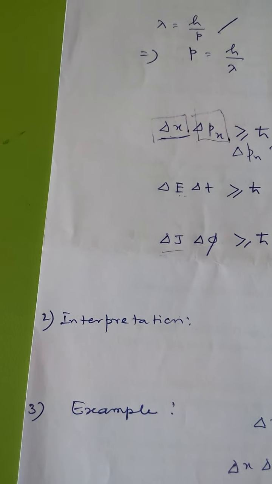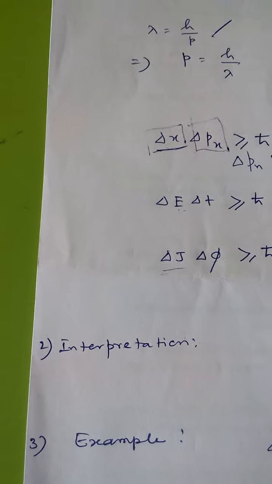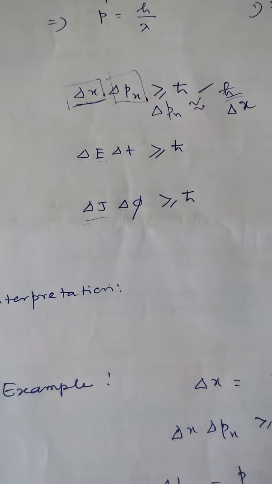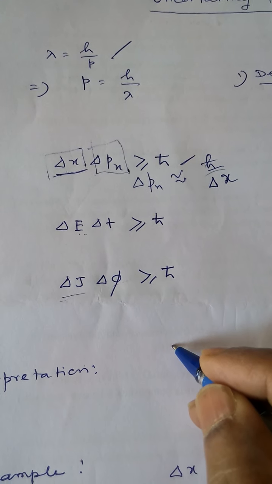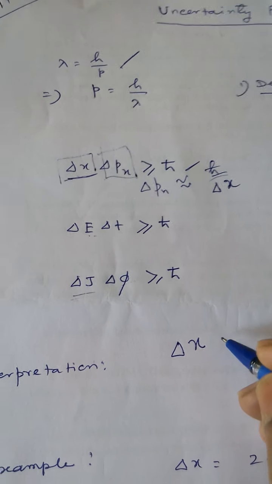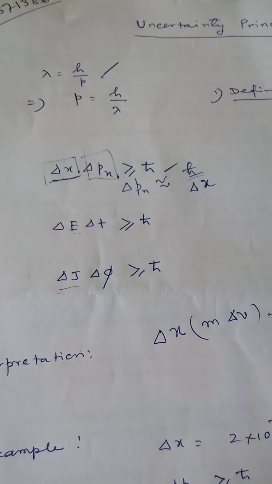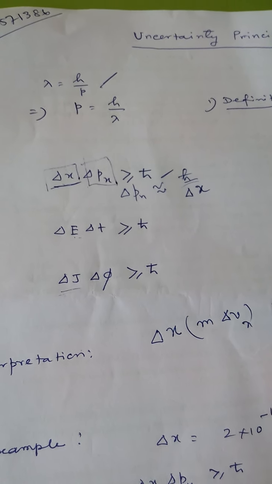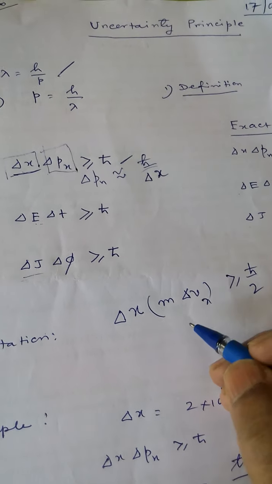Thirdly, for a particle of mass m moving with a velocity v, the position-momenta uncertainty relation becomes delta x into delta px, where delta px means m into delta vx, greater than or equal to h cut by 2.